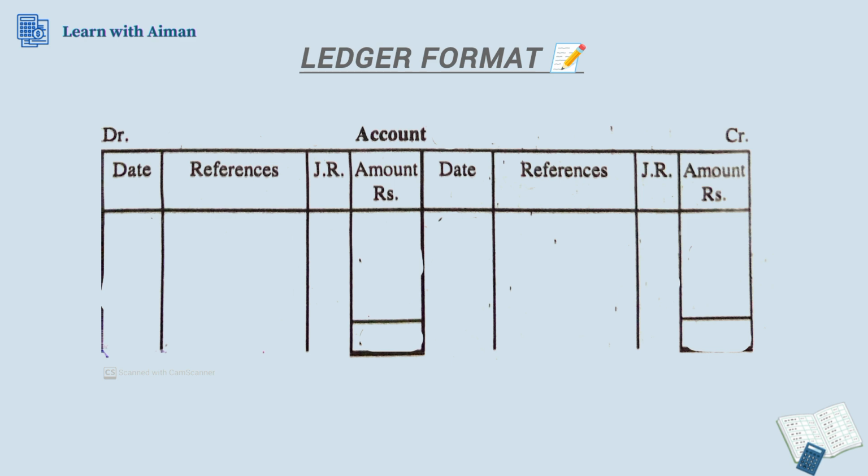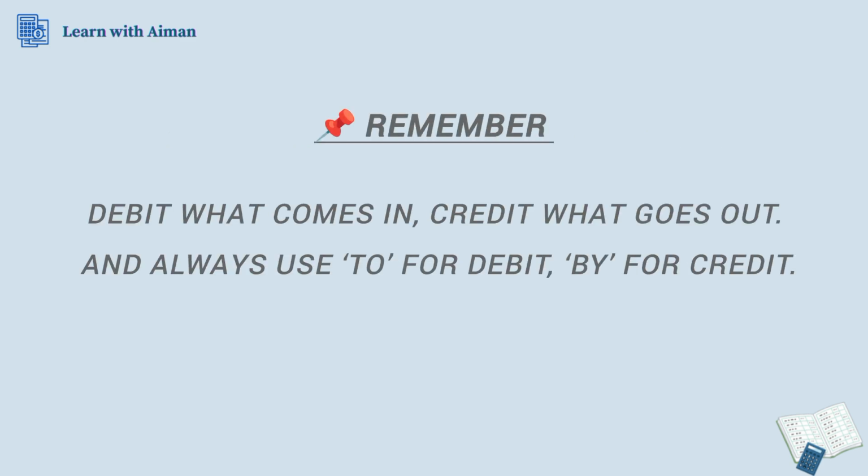If we prepare our ledger here, we have the following columns. Number 1 is the date column, then reference, then journal folio, then amount of debit. And the same pattern is followed on our credit side. Always remember, debit what comes in, credit what goes out, and always use "to" for debit and "by" for credit.